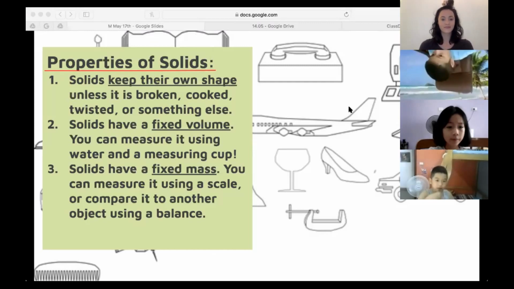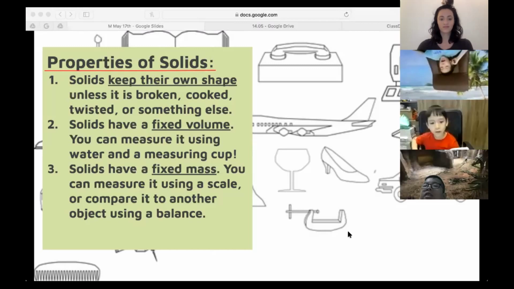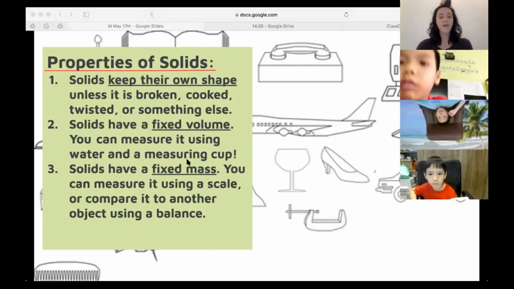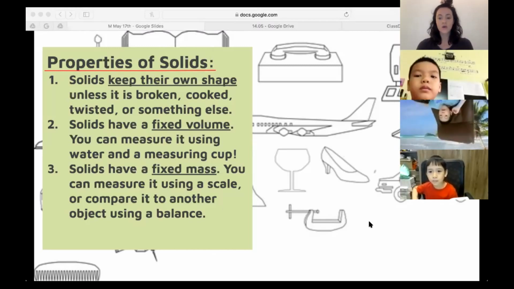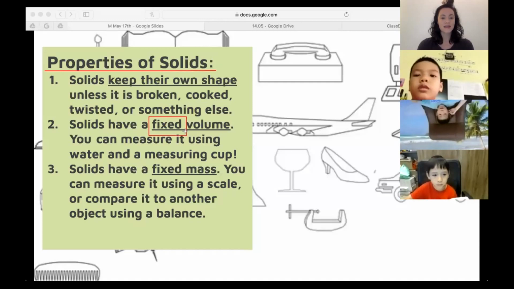Properties of solids: keep their own shape. Very good. Who remembers what the word fixed means? Raise your hand using the button on Zoom if you know what the word fixed means.